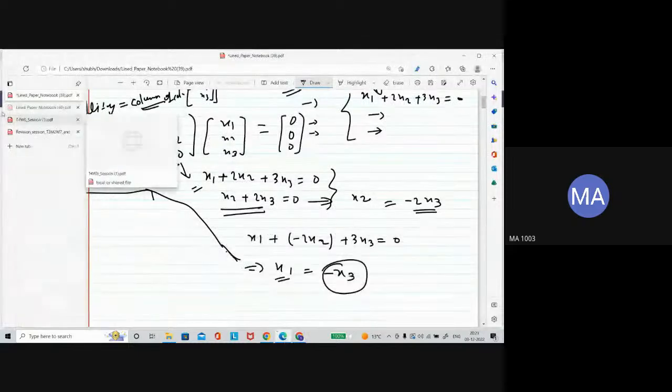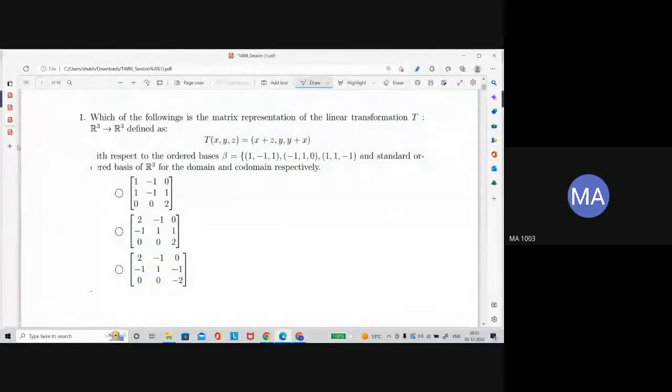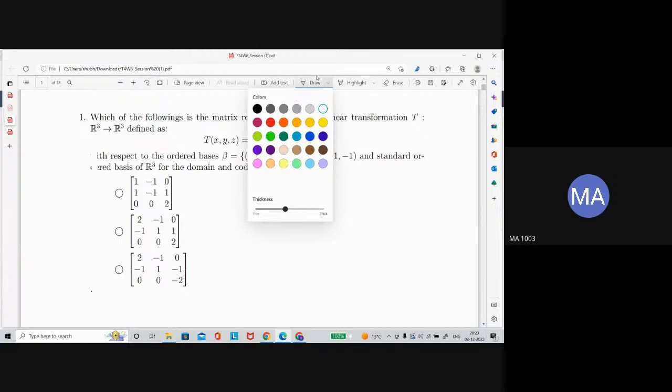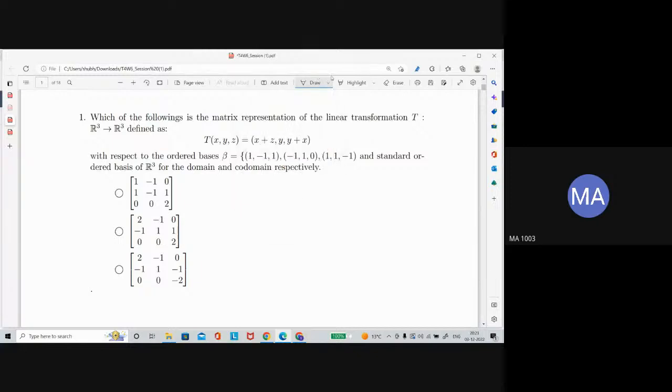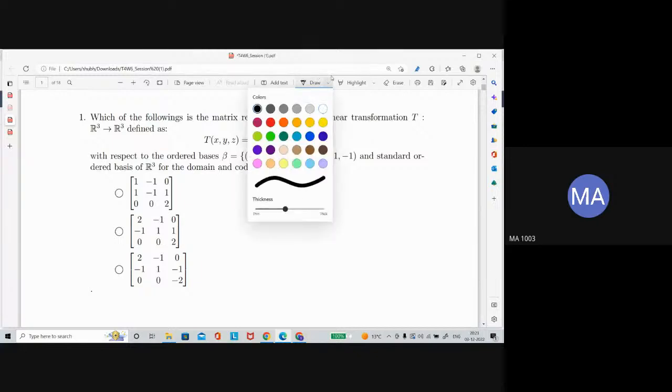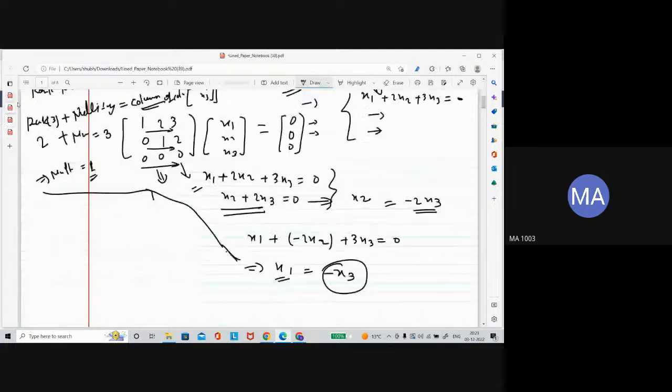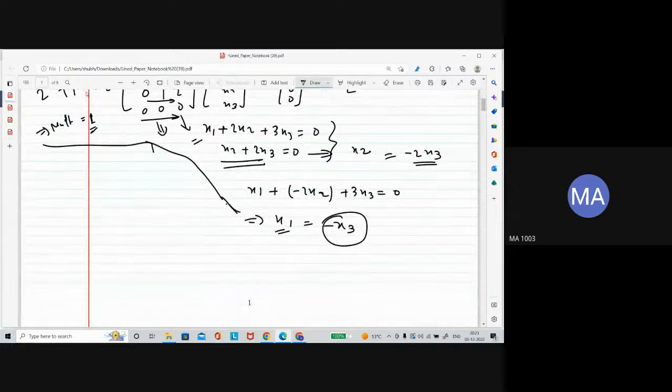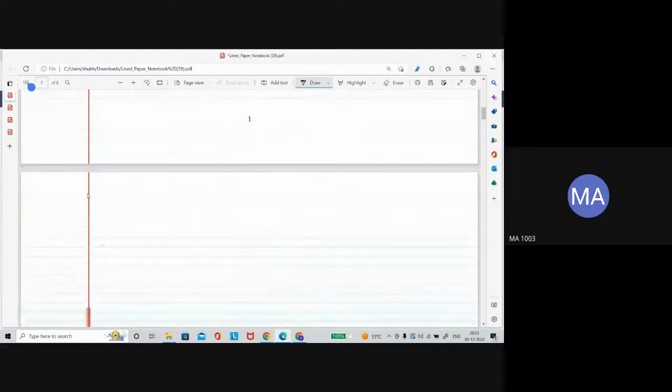We will see some examples there. But before that, let's see what a linear transformation is. Let me write in the next slide.